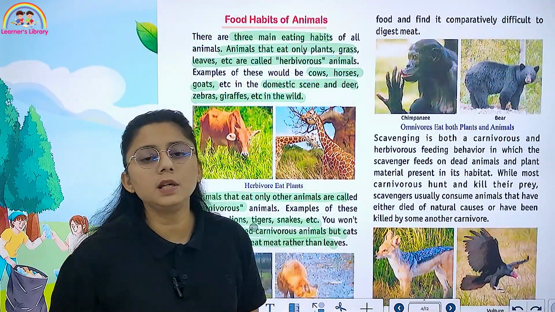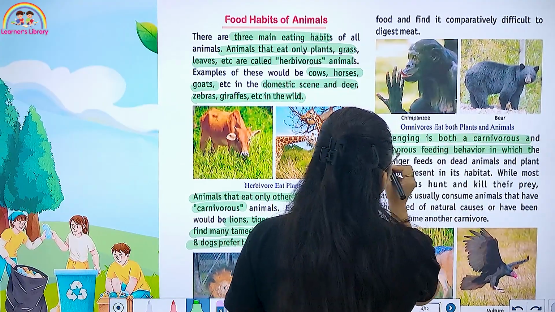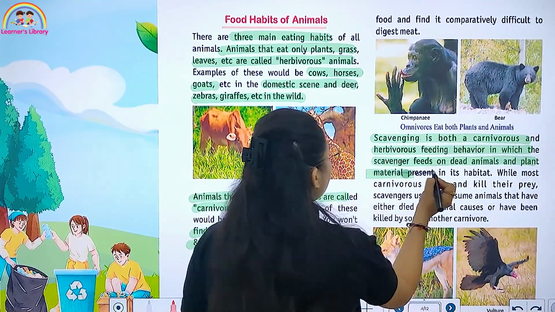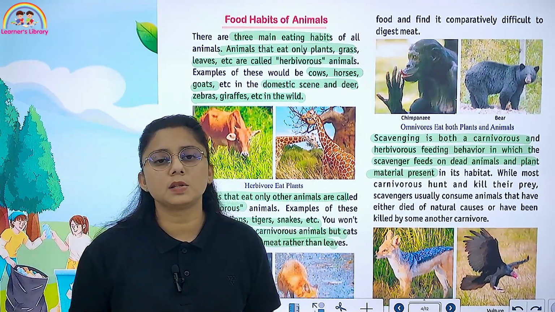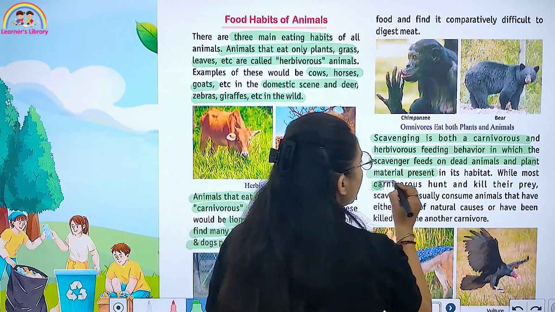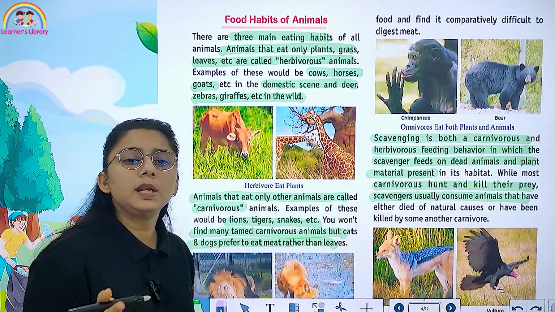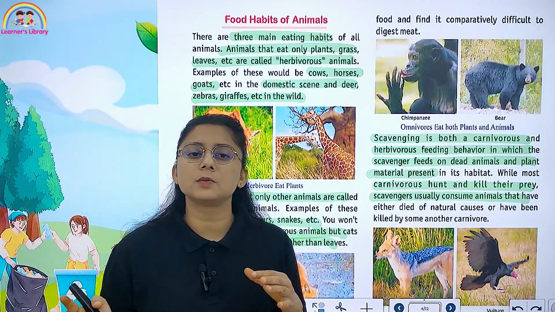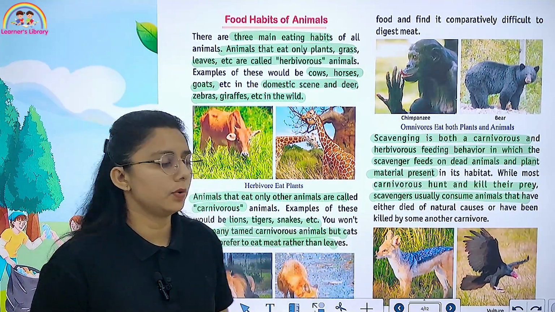Now we have scavenging in both carnivores and herbivores feeding behavior, in which a scavenger feeds on dead animals and plants. Who are scavengers? These are the animals that depend upon the dead remains of plants and animals. While most carnivores hunt and kill their prey, scavengers usually consume the animals that have been directly or indirectly killed by the carnivores.